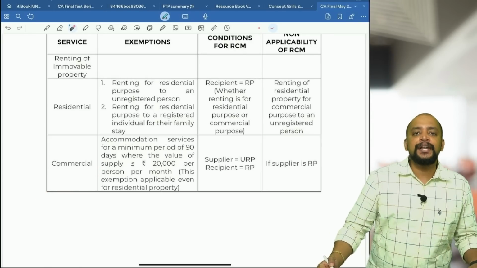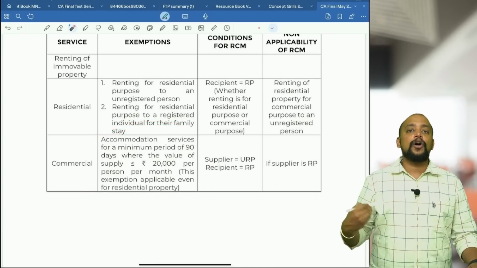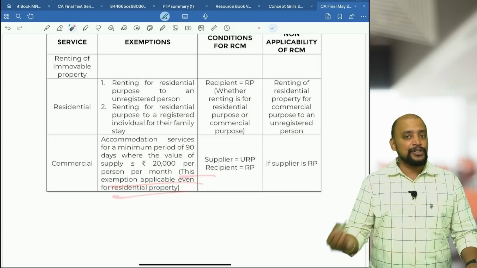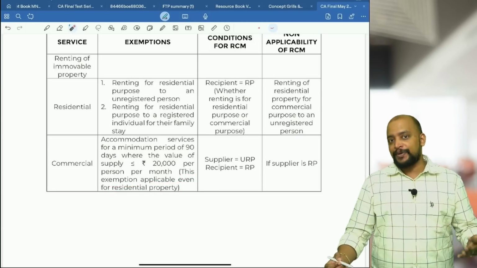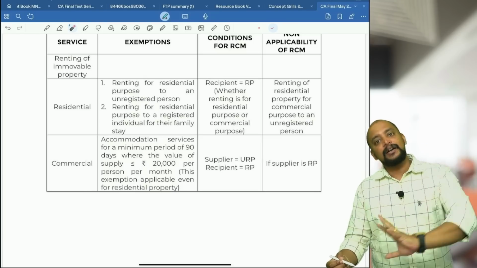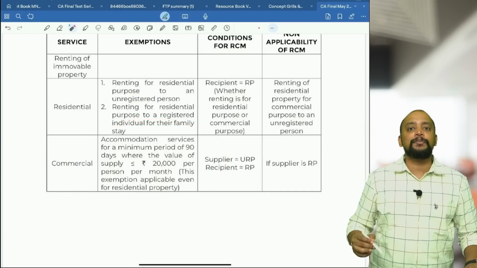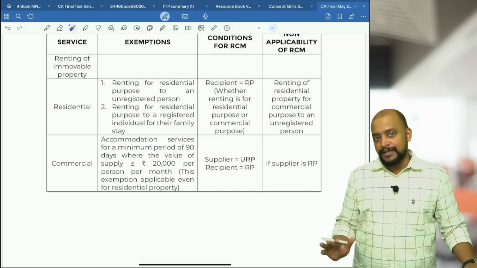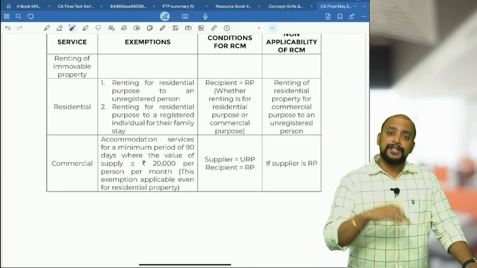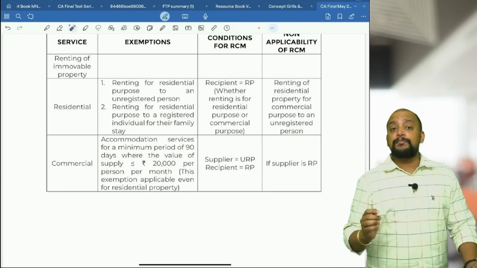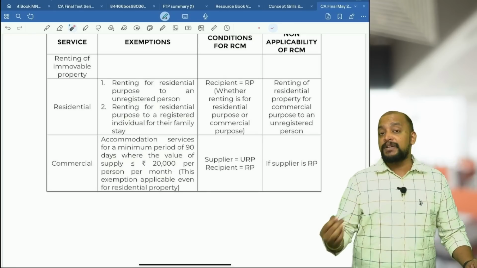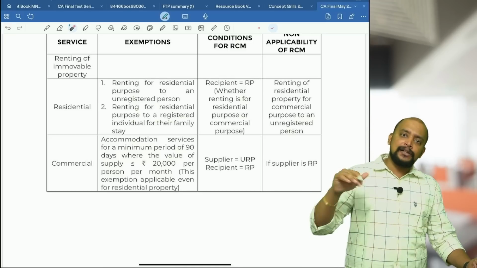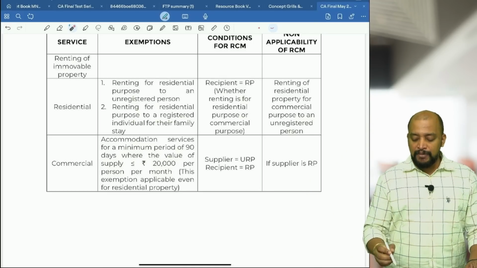Then what if it is a commercial property? For a commercial property, we have one latest amendment, that is if it is accommodation services. But actually this accommodation services point is common even for residential property also, not necessary for commercial property. It is common for both residential as well as commercial property, because while drafting they did not specify accommodation of a commercial property. They said accommodation services, which means accommodation service can be of residential property or commercial property, but there should be a minimum period for which it should be given on rent. What is the minimum period? Minimum period of 90 days, means 90 days and above. Okay, 90 days also fine. 90 days and above should be given.